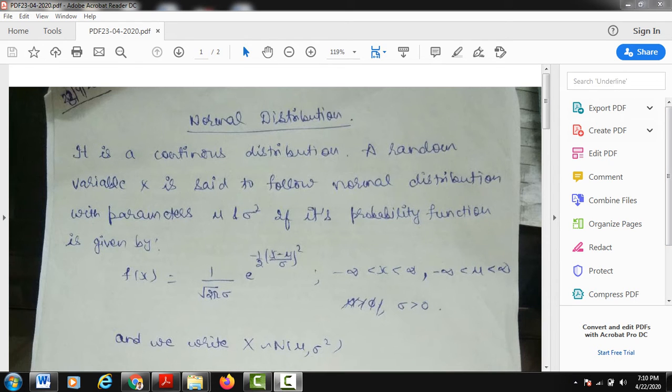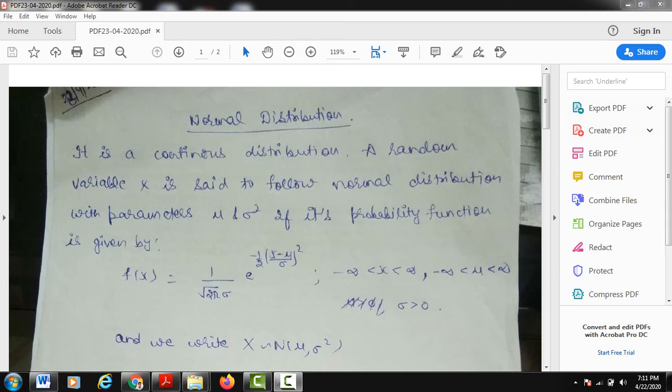Basically, in discrete random variable, if it is taking a particular value, we know what will be the next value taken by that variable. But in continuous distribution, we are not sure what will be the next value taken by that random variable. The two distributions that we have discussed in our previous lectures, the binomial distribution and the Poisson distribution, come under the category of discrete distribution. That is, the random variable under consideration was a discrete random variable.